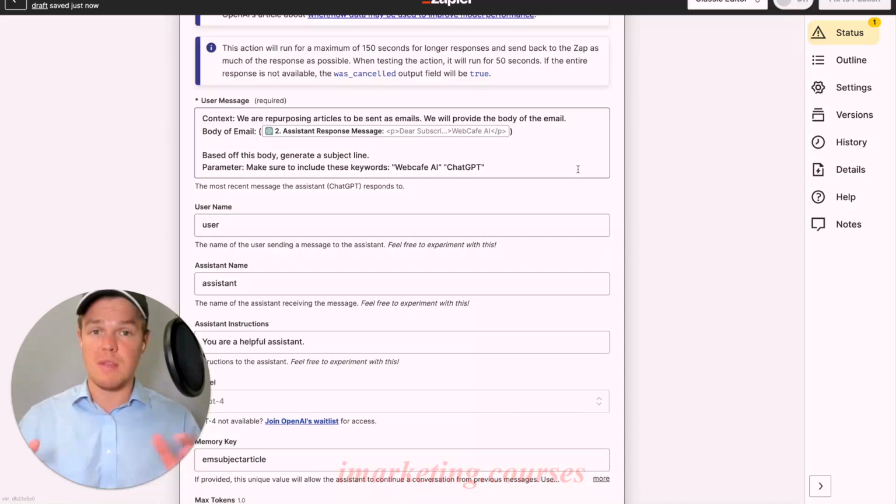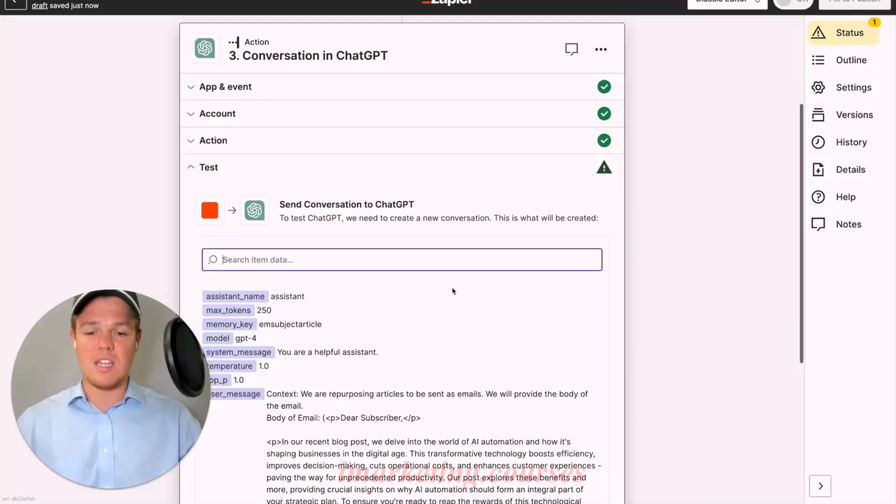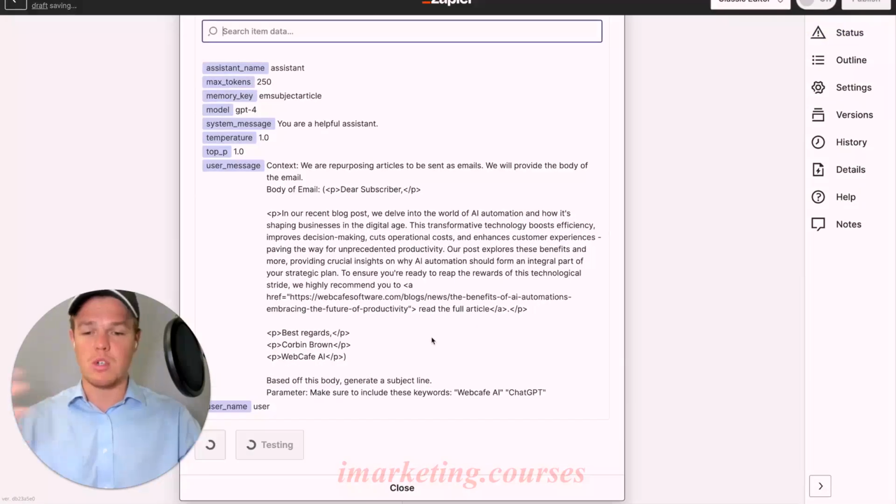Essentially what we're doing here is, in the context that you're working with a business, there may be specific keywords that the business wants, but you don't necessarily want to add that as fixed text for the underlying campaign you're about to send out, because it may look wonky when you do this at scale. But by basically telling ChatGPT, hey, we want specific keywords here in the subject line every single time, but also make the subject line specific to the article being described. From here, though, we can go ahead and continue this. We may need to restructure this a little bit more, but let's go ahead and test that action.